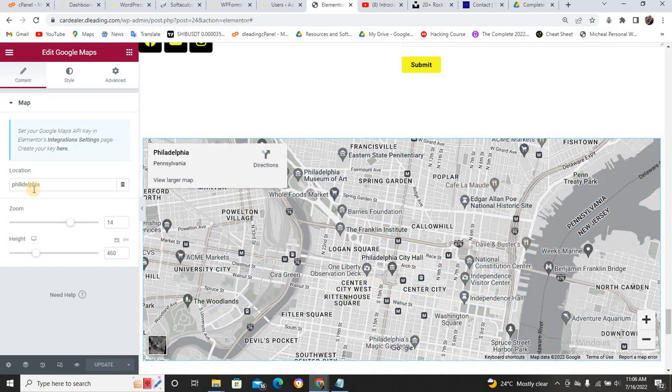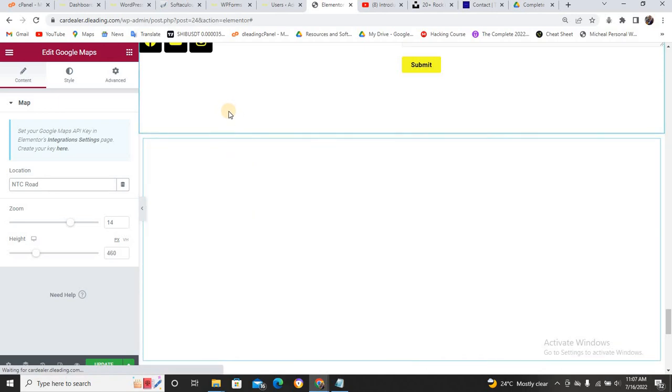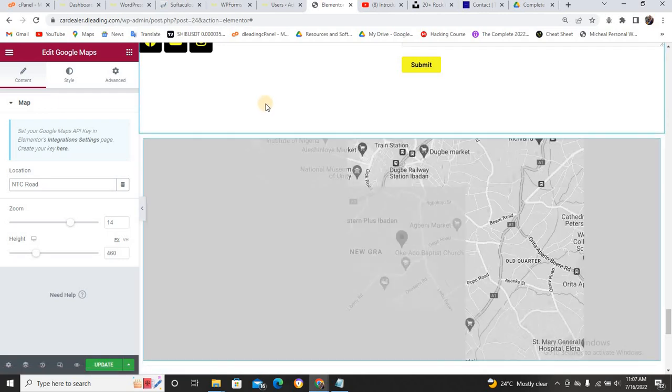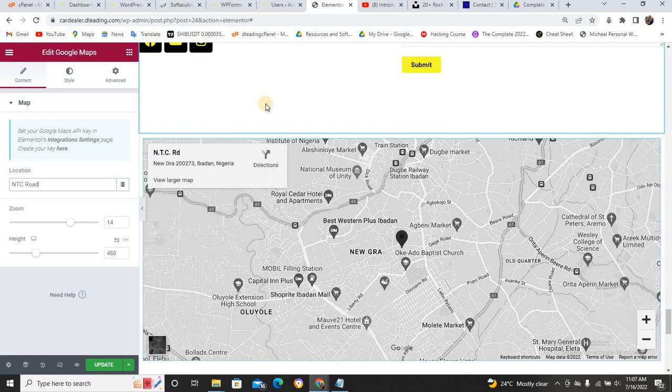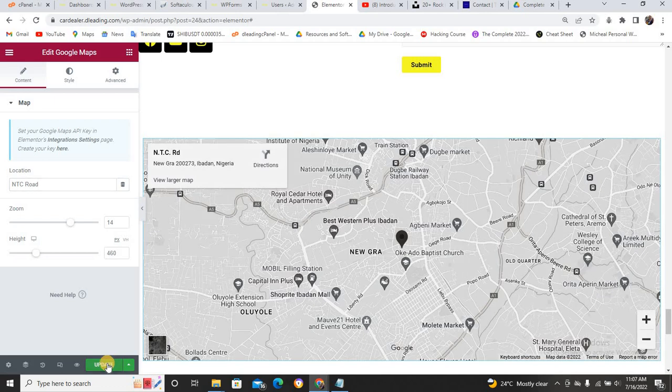You don't need to worry about getting an API key or stuff like that. All you need to do is just come and type your address here. I'll just type NTC road, and it's going to automatically reload the map to NTC. Let's wait for it to load. Can you see now? It's showing NTC road. Can you see Ibadan? So I'll just click on update. Or better still, type your full address and put it there.